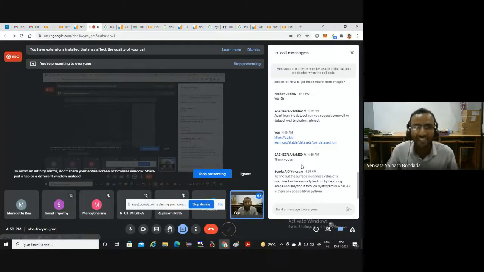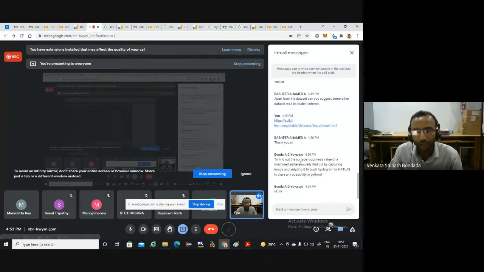Possibility, yes, in Python everything is possible, especially this kind of surface roughness, capturing image. Great things are being done in Python, OpenCV, all those things. Capturing an image and finding the surface roughness with respect to putting some reference and image processing is very standard, and it is possible in Python, no doubt about that. But you should know how it will be done.